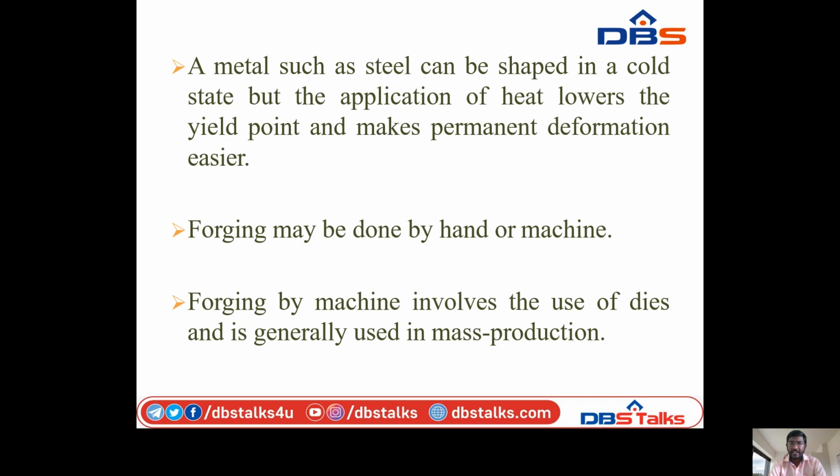A metal such as steel can be shaped in a cold state, but the application of heat lowers the yield point and makes permanent deformation easier. Forging may be done by hand or by machine. Forging by machine involves the use of dies and is generally used in mass production.